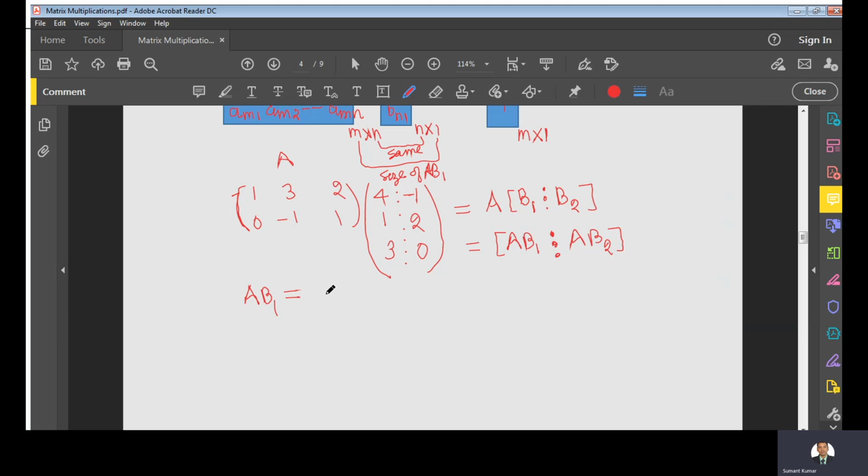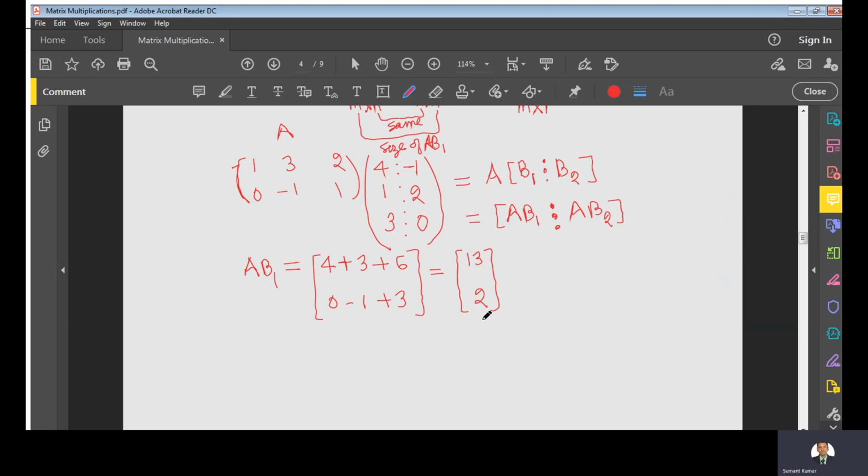It will become 1 times 4 is 4, plus 3, plus 6, and the second row will be 0, taking the inner product of each element, plus 3, minus 1. This gives you the first column of the product, and it is nothing but 13 and 2.